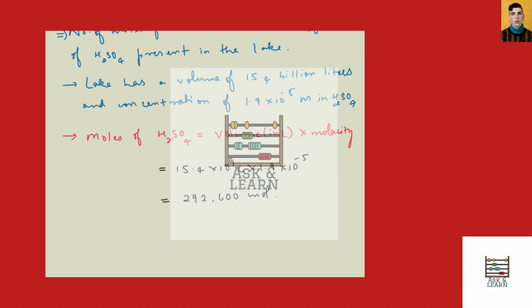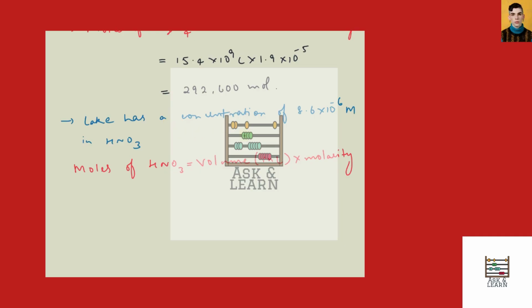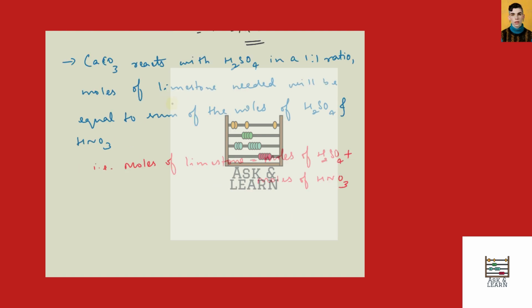Similarly, we can calculate the moles of HNO3. We are given that the lake has a concentration of 8.6 × 10^-6 molar in HNO3. So moles of HNO3 equals volume in liters times molarity. Substituting the values, 15.4 × 10^9 × 8.6 × 10^-6, which is equal to 132440 moles.